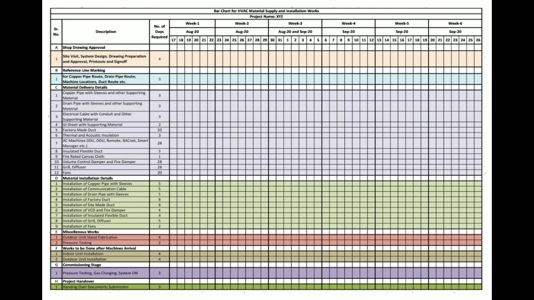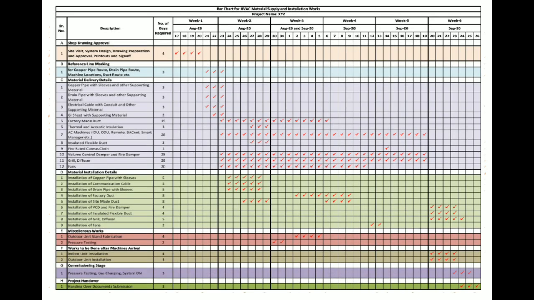Now last point is to fill up values when you are going to execute a particular task. After filling up all columns, our sheet will look like this. This is our project schedule and you are going to work as per this sheet. You have to submit this sheet to PMC. By keeping in mind all these points, you can prepare project schedule for centralized chilled water pipe system or any other systems.